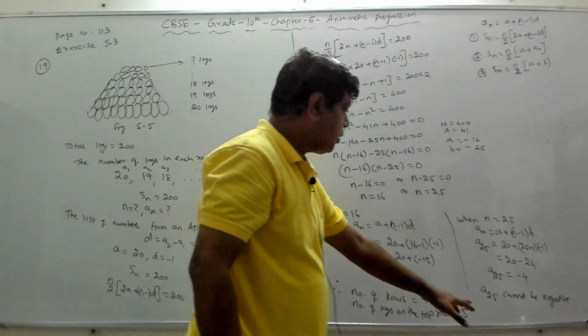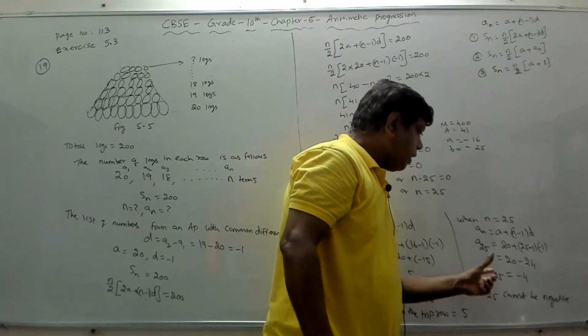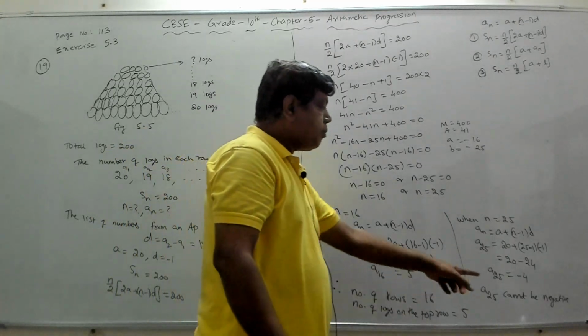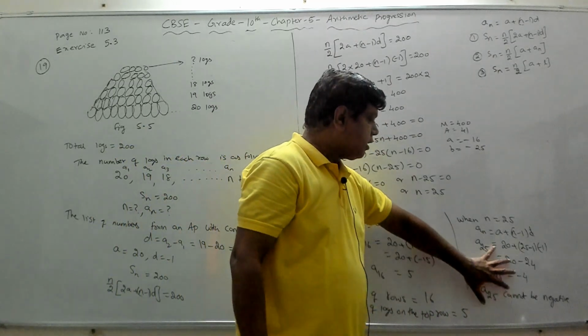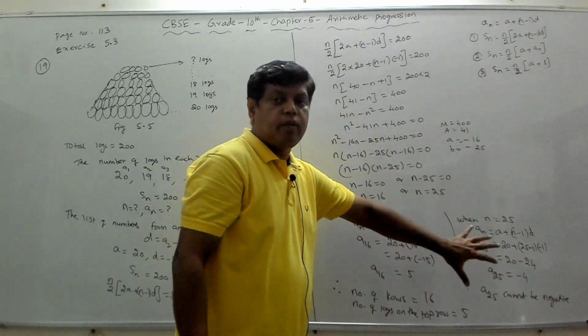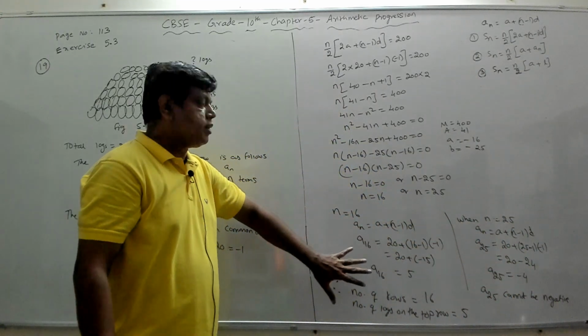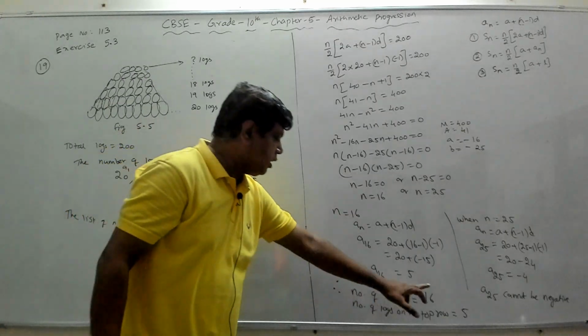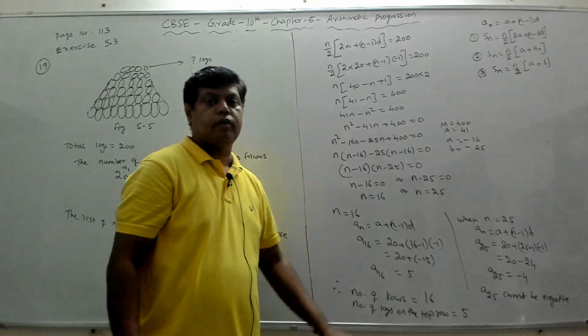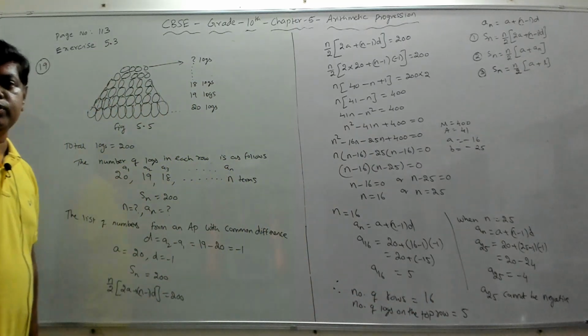So we can't take this because your a25 cannot be negative. A25 denotes the number of logs in the topmost row on the 25th row, and that is coming as negative. Therefore, we cannot take this answer, which means n also cannot be 25. So we have to take only this answer. So the number of rows is 16, the number of logs on the topmost row is 5. Right? So all of you can pause the video and take notes.